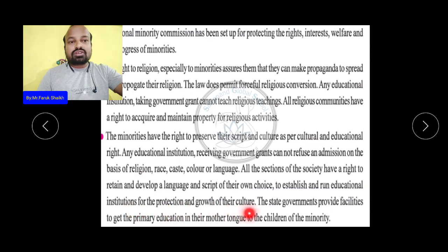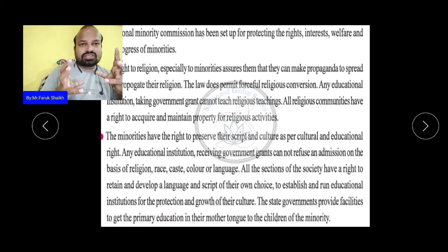To retain and develop the language, script, and culture of these minority people, they can choose their own to establish and run educational institutions. यानी कि अपने कल्चर को, संस्कृति को बचाने के लिए they can also run their own education institution.